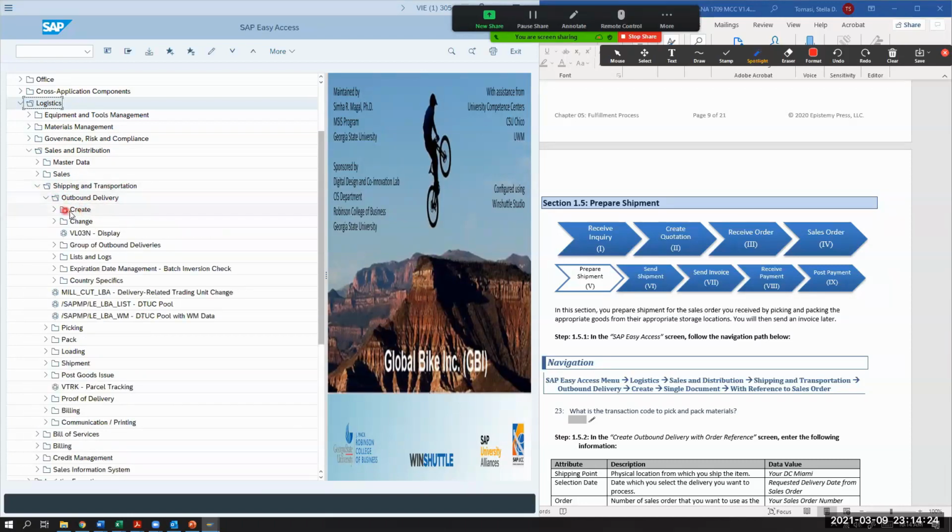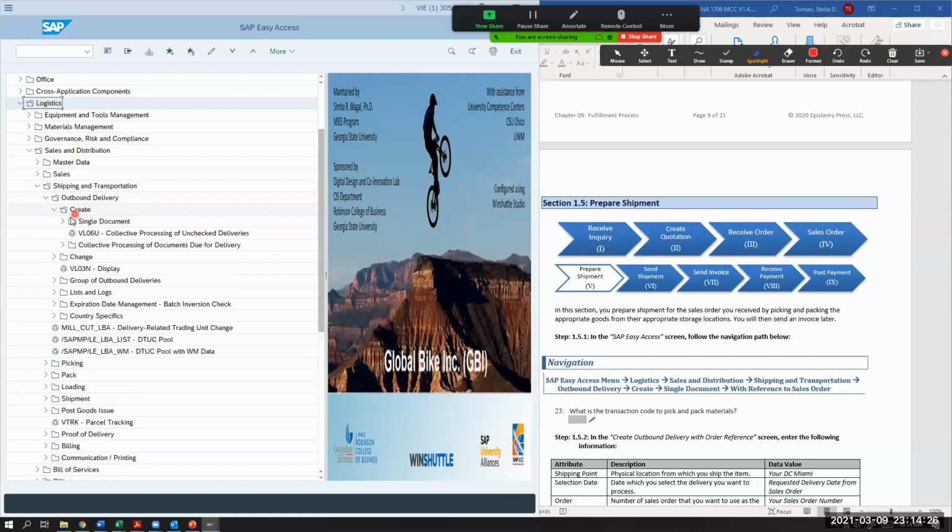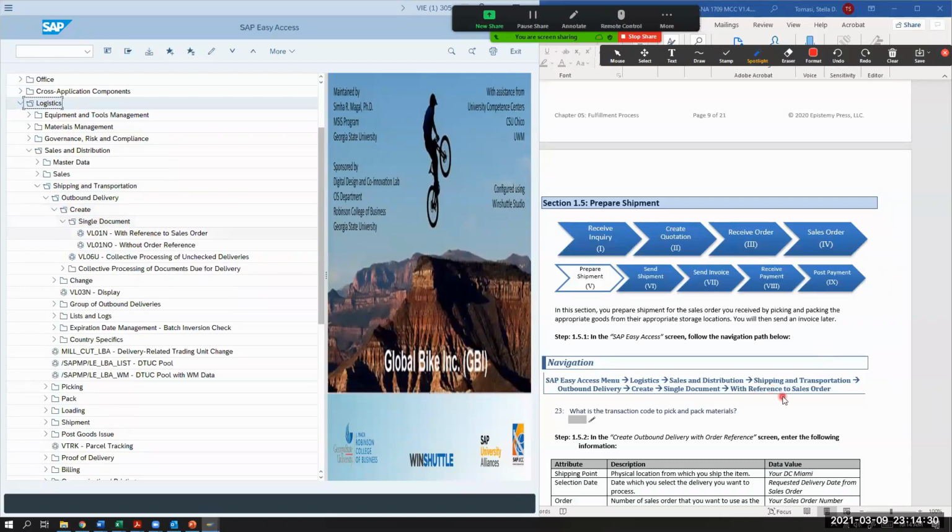We're going to do create, single document. And then it says with reference to sales order. So with reference to sales order. So what's the transaction code to pick and pack materials? It's going to be VL01N. Okay, so that's the transaction code to pick and pack materials.